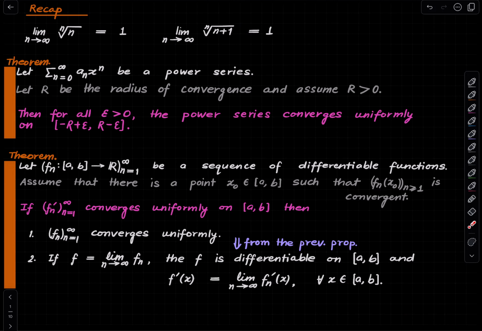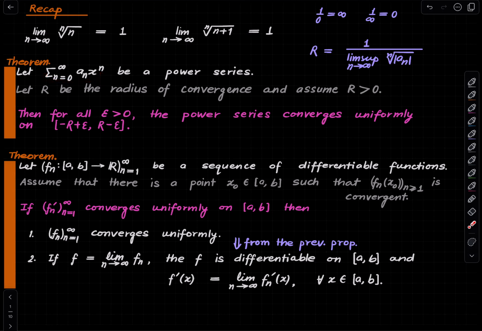Alright, and then we need to know two key theorems that we proved earlier. Is that if you have a power series, then first of all it has a radius of convergence, which is given by how? Which formula? So the radius of convergence is 1 upon lim sup of this quantity, where we have the convention that 1 upon 0 is infinity and 1 upon infinity is 0. So this is the radius of convergence of any given power series, and